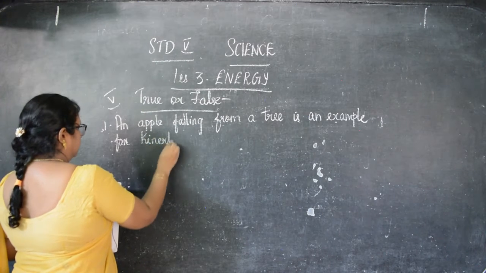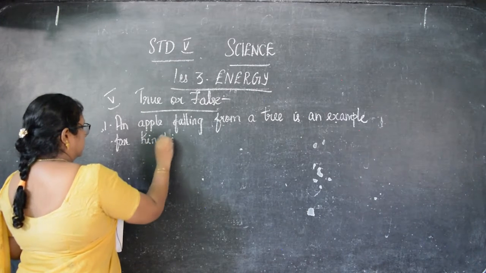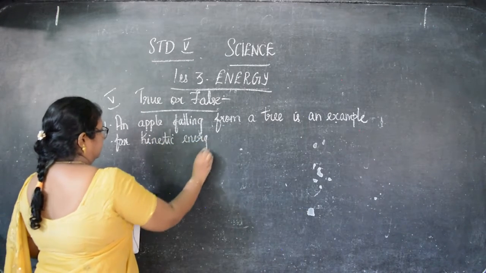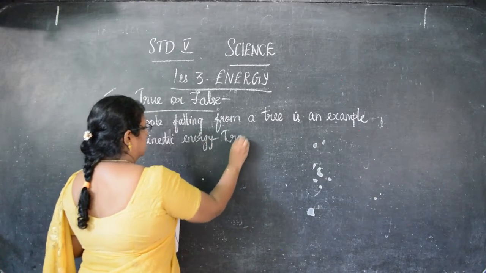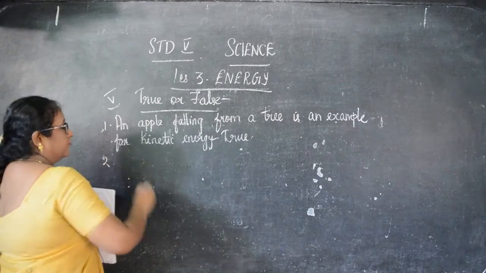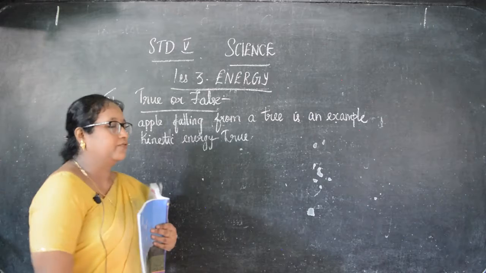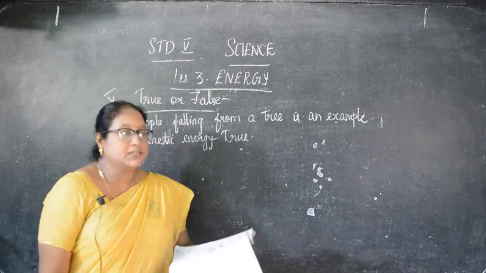Is it true or false, children? Yes, it is true. So the answer is true. An apple falling from a tree is an example for kinetic energy, and the answer is true.